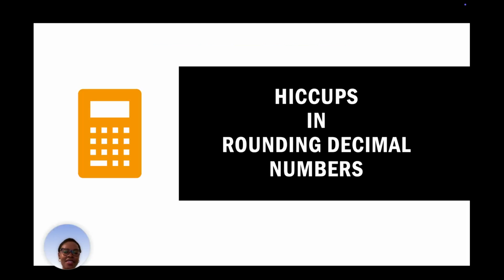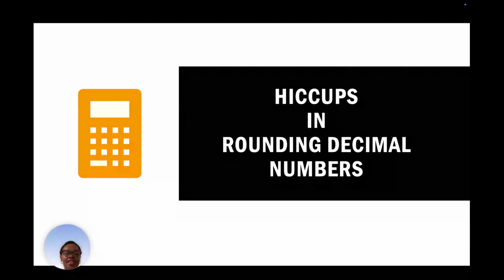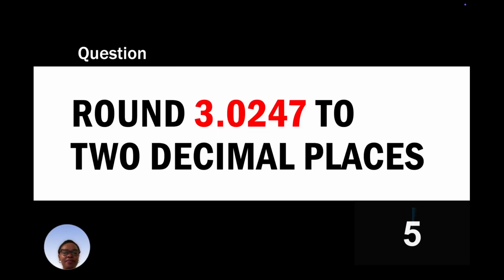All right, so in today's episode, we're looking at hiccups in rounding decimal numbers. And so let's start with this question here. So this question says to round 3.0247 to two decimal places. Let's get you to try it first in 5 seconds.